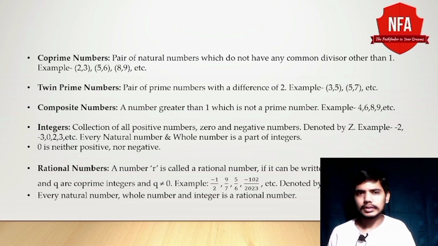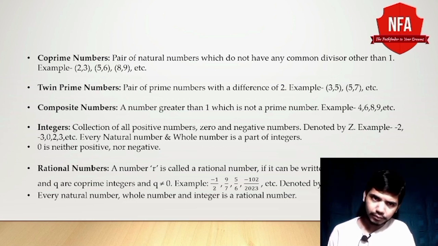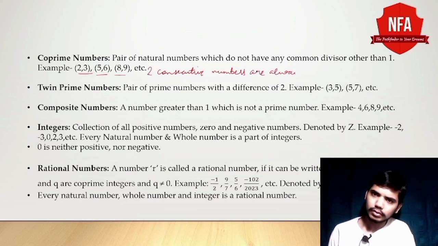Now let's come to co-prime numbers. A pair of natural numbers which do not have any common divisor except 1. For example, 2 and 3 are co-prime numbers, 5 and 6 are co-prime, 8 and 9 are co-prime, or we can say two consecutive numbers are always co-prime. Why? Because they do not have any common divisor except 1. Are two prime numbers always co-prime? Yes, they will be co-prime because they do not have any common divisor except 1.